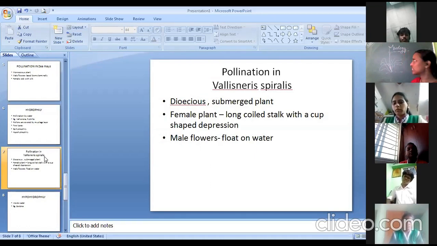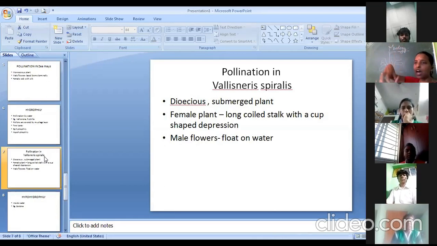So now my pollen grains are floating on the surface of water, yes or no? And the inflorescence axis is in the shape of a cup. So what happens? Whenever the pollen grains come in contact with the inflorescence axis, they get firmly fixed inside, and thus pollination gets completed.